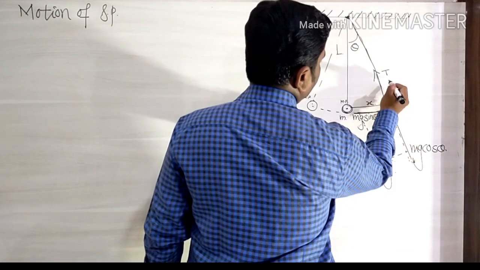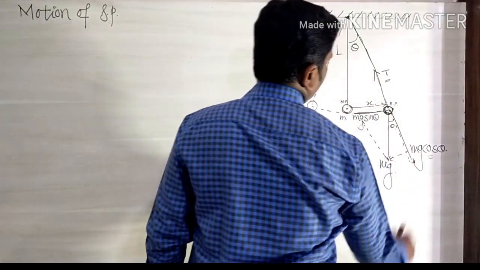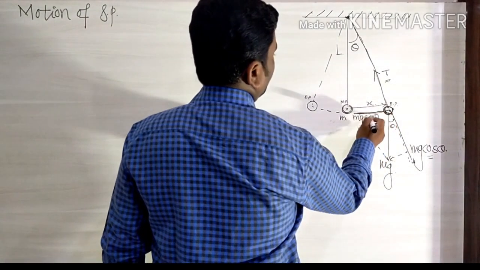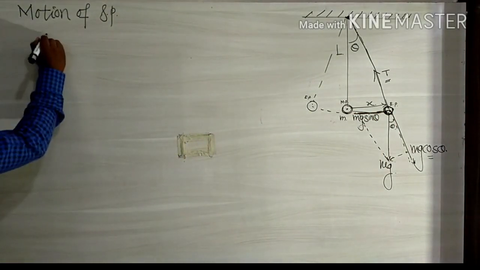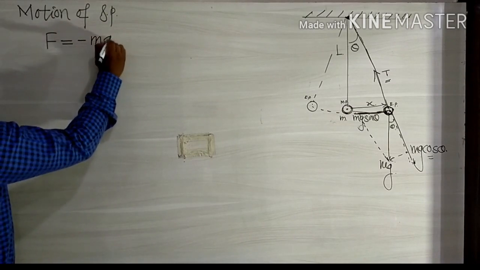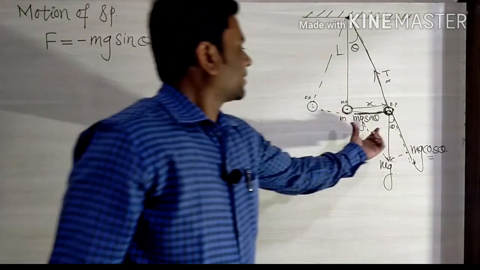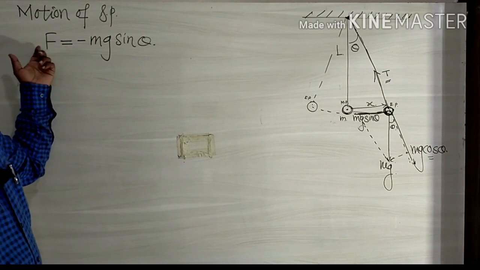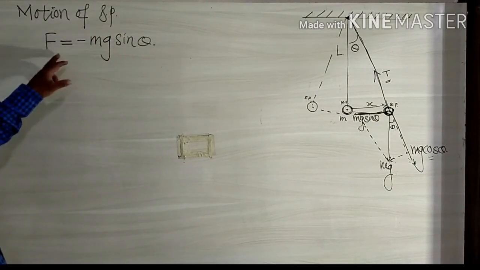So the tension of the string is balanced by the vertical component mg cos theta. Again, mg sin theta is the horizontal component acting toward the mean position. Means we say the restoring force is equal to minus mg sin theta. So that horizontal component is in the form of a restoring force. So F is equal to minus mg sin theta.